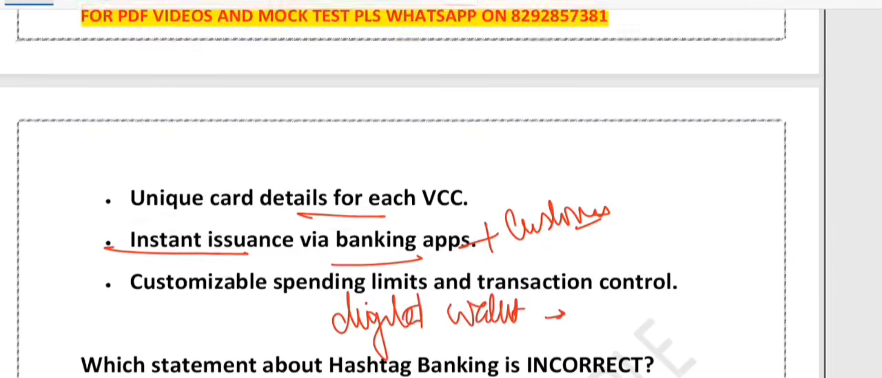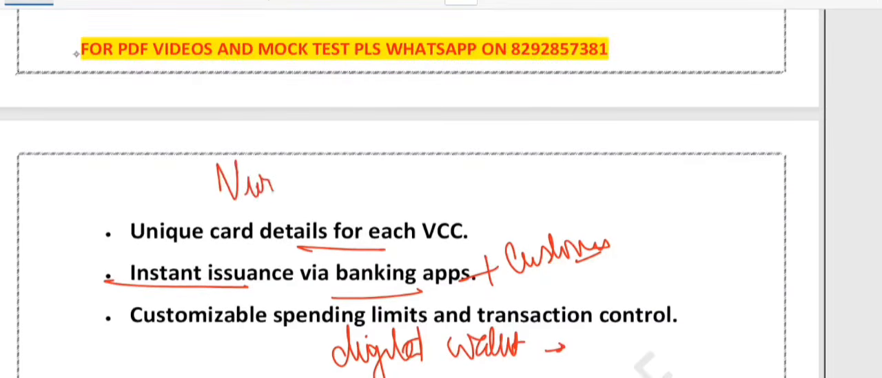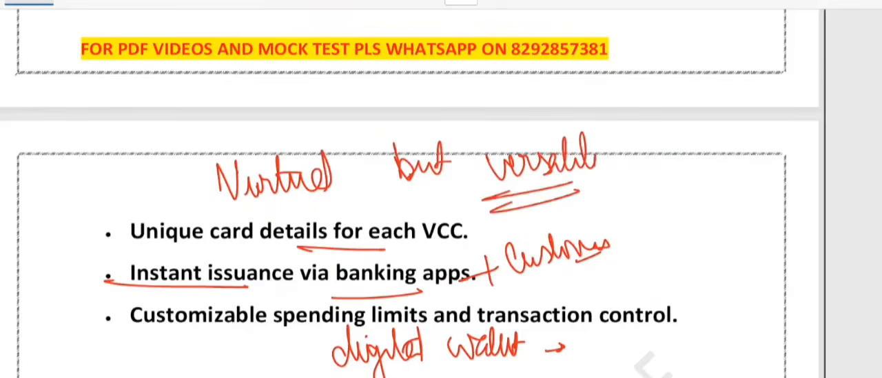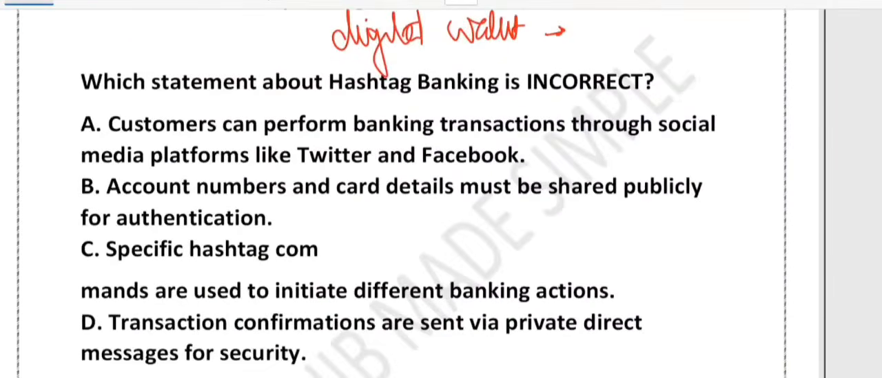So you can think of VCC like virtual, but versatile. Virtual but versatile. Right, it is online, secure and works with wallet. I hope that makes sense to you. Now let's see question number 2.